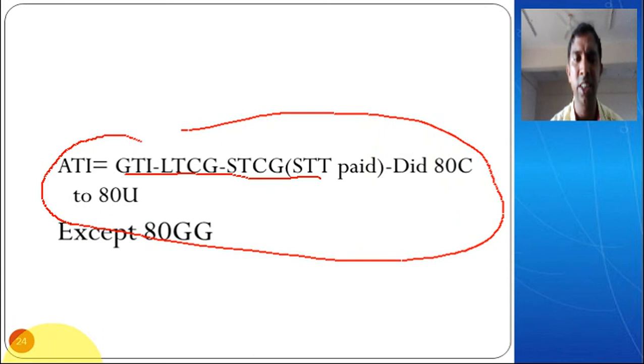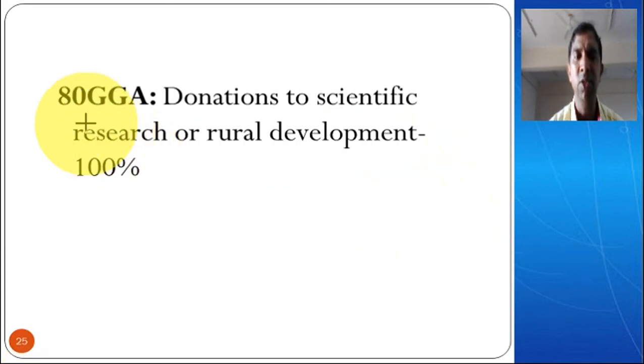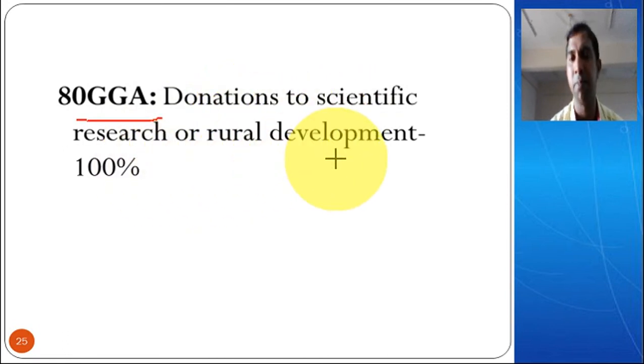Now let us move to the next deduction. Next one is 80GGA, double G A. This is a special donation which is given to institutions or organizations which are promoting scientific research or rural development, or you are directly giving the donation to a research institution which promotes scientific research or rural development. This is very important for the government of India for the development of our economy. Even rural development is very important, because if rural development doesn't happen, then there is no meaning of the development of the whole country.